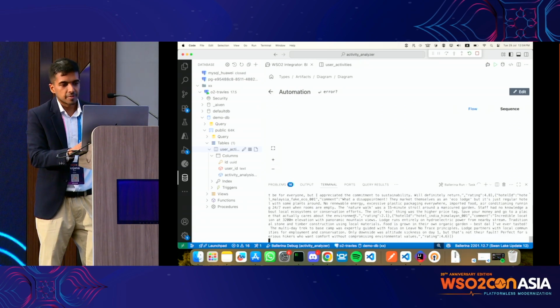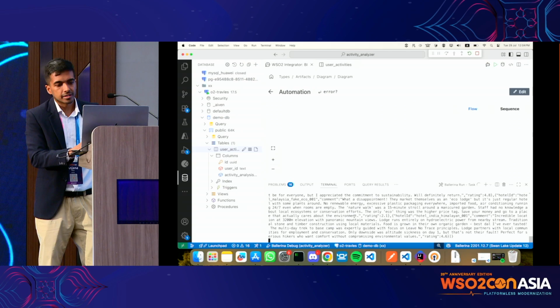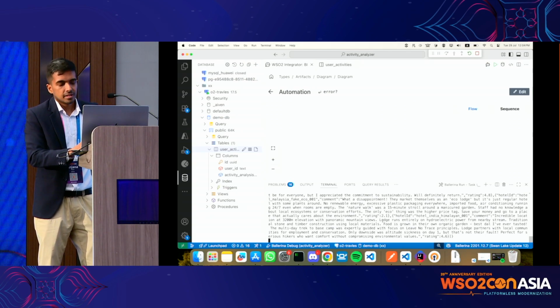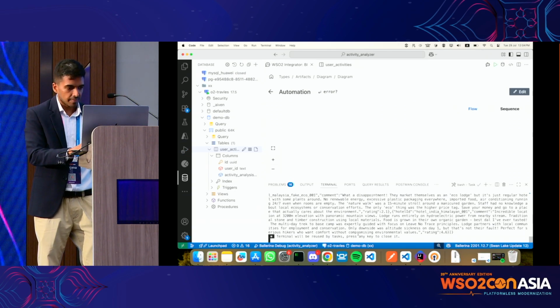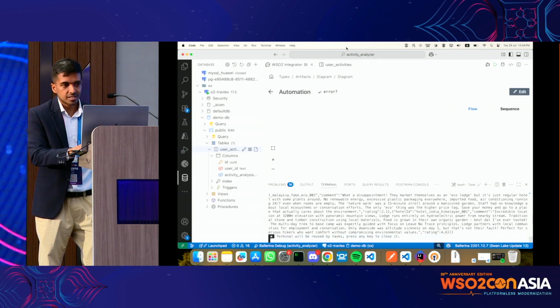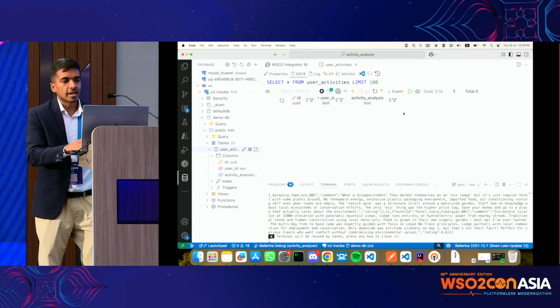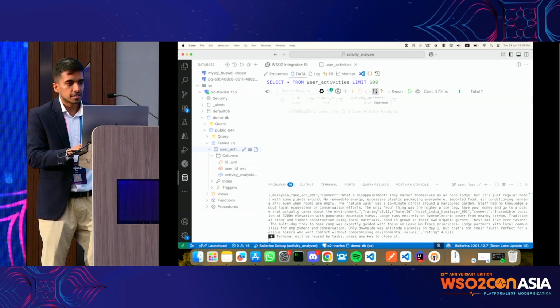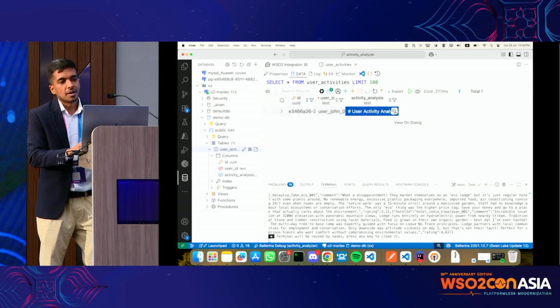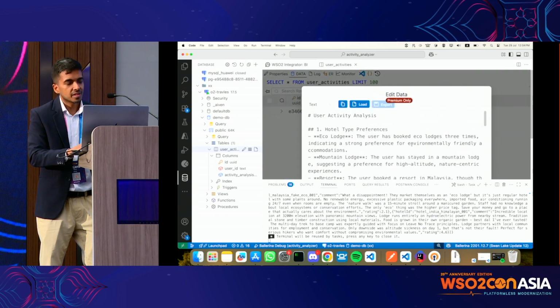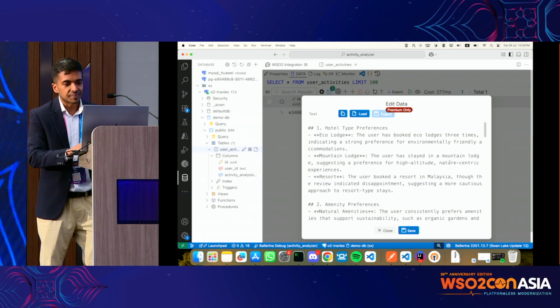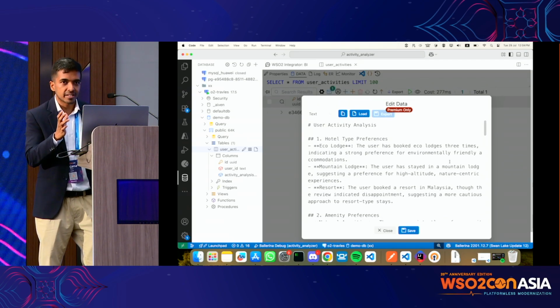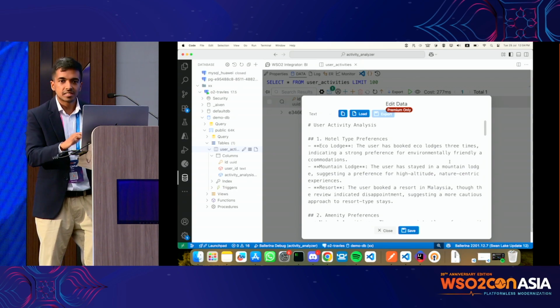Yeah, this is the API response which we got after aggregating. This is the aggregated response before we send it to the LLM. Seems like it executed without any issues. It's automation, it's a one and done thing. So I'll refresh this database. As you can see, for the given user John, we have the personalized profile generated. This is based on the format that I asked it to use.